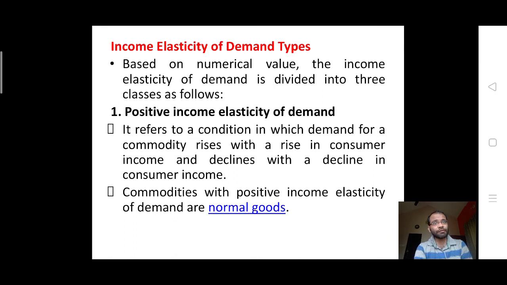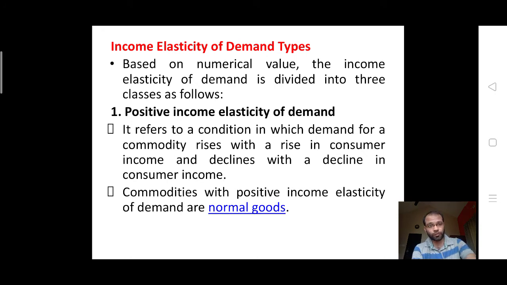Based on numerical value, income elasticity can be classified into 3 types: positive income elasticity, negative income elasticity, and zero income elasticity. The first one, positive income elasticity, refers to a condition in which the demand for the commodity rises with a rise in the consumer's income and declines with a decline in the consumer's income. So when income increases, demand increases; when income reduces, demand reduces. Vice versa.